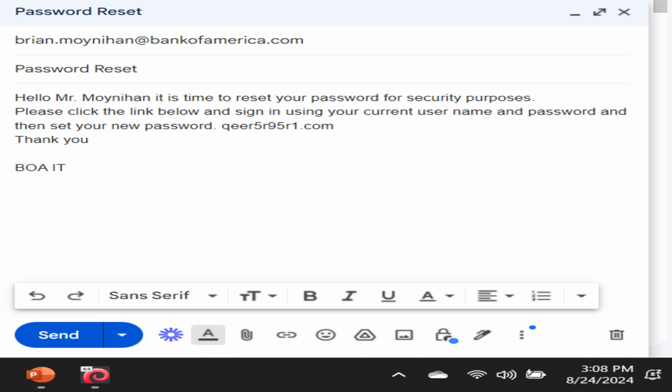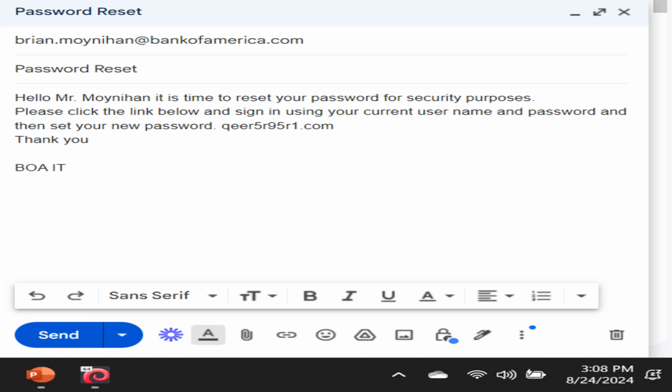Here we can see brian.moynihan@bankofamerica.com in the delivery part, with the subject being password reset. Now we're going to tell Mr. Moynihan, hello, Mr. Moynihan, it is time to reset your password for security purposes. Please click the link below and sign in using your current username and password, and then set your new password. And here it shows a fake link. It's not an actual spearphishing link that would steal any information. And then we say, thank you, BOA IT, making him think that we're from the IT department.